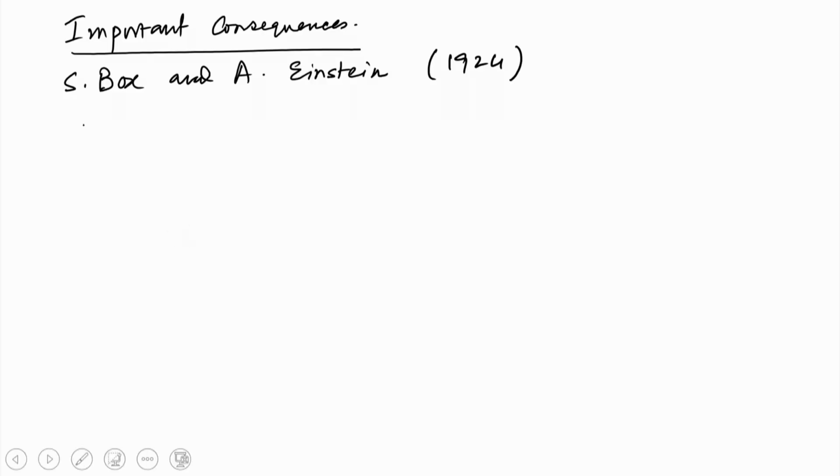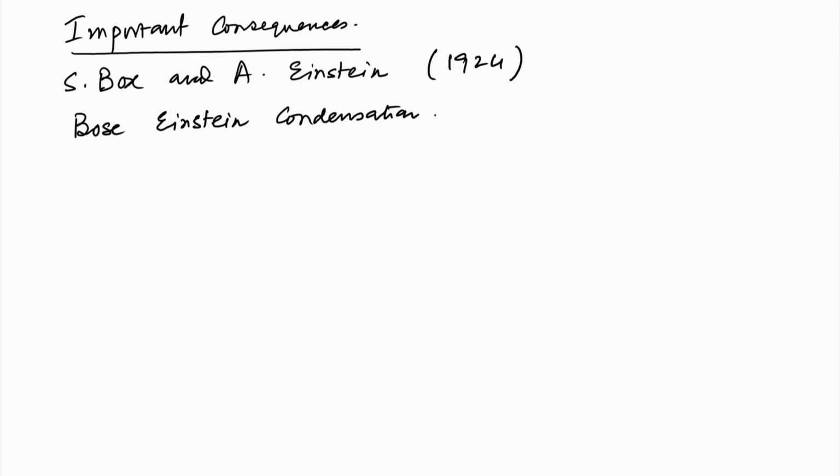So, this was by Bose and Albert Einstein in 1924, when they were actually trying to formulate the correct statistics for photons, and immediately afterwards a Bose-Einstein condensation was proposed below a certain critical temperature for a given bosonic system, where all the particles will macroscopically occupy one quantum state.